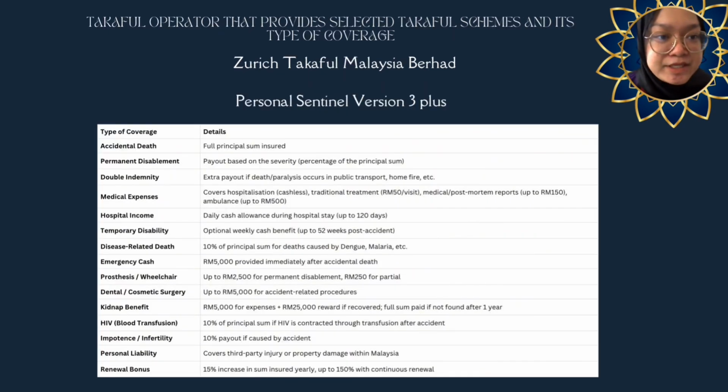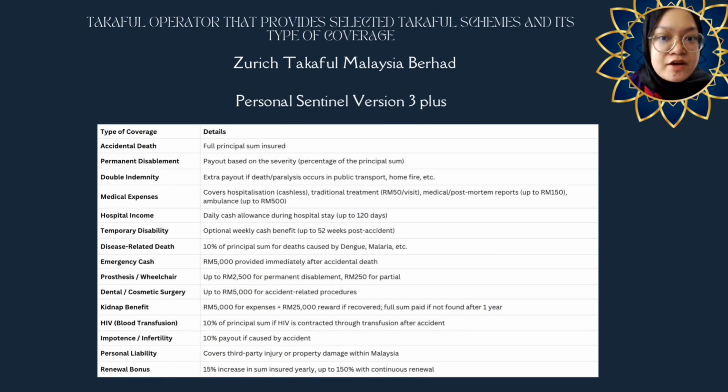So next, I'll be explaining more about the other takaful scheme under Zurich Takaful Malaysia Berhad that is called Personal Sentinel version 3+. Type of coverage include accidental death, permanent disablement, double indemnity, medical expenses, hospital income, temporary disability, disease-related death, emergency cash, prosthesis, dental, kidnap benefit, HIV, impotence, personal liability, and also renewal bonus.